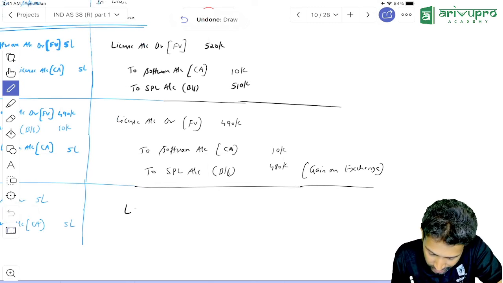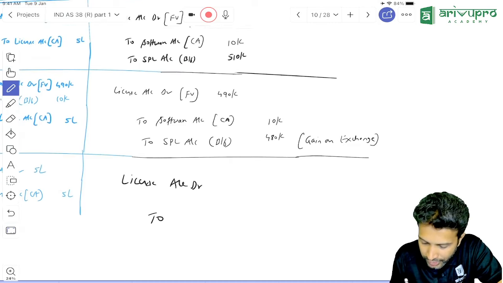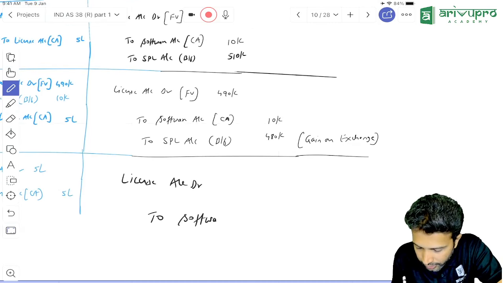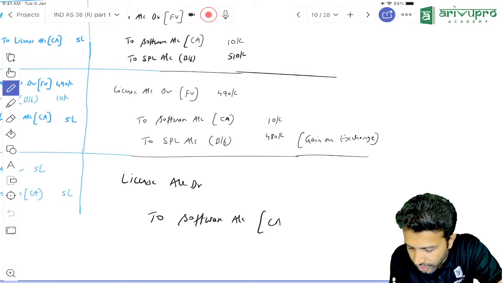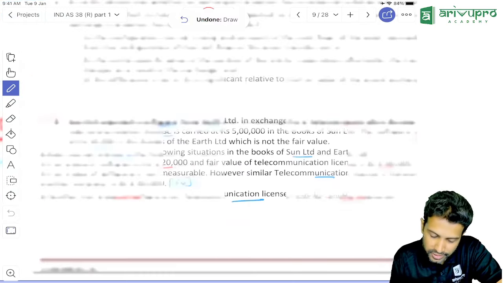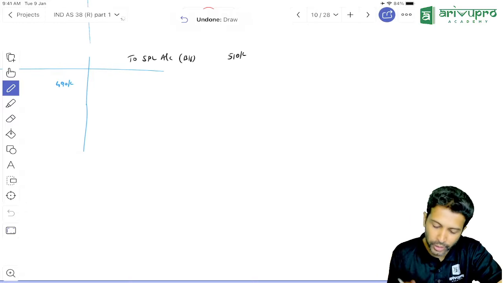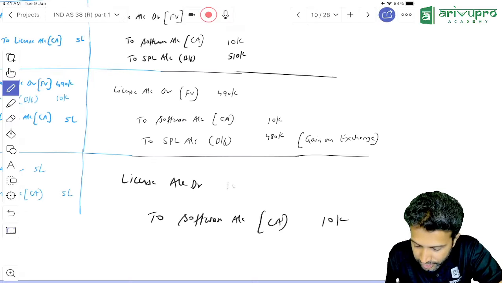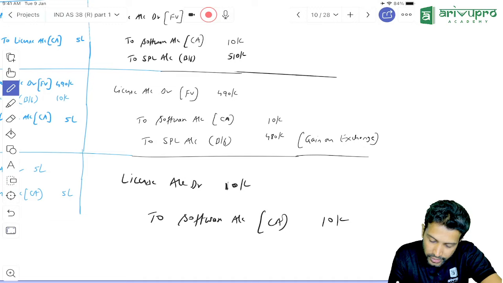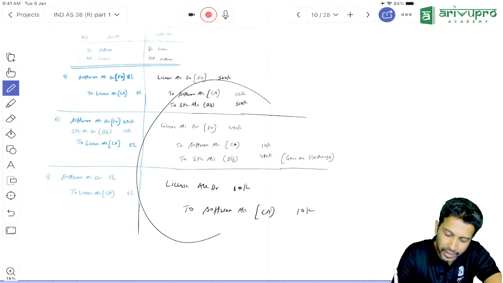All right, third case, the transaction is still the same. License is coming in, so debit it. Software is going out, so credit it. You're cancelling software, so cancellation again will happen at carrying amount. Third case, what did they say? Fair value of both the assets you cannot find out. If you cannot find out fair value, then the only option is to record the license at carrying amount, which is 10,000. So in the third case, will there be any gain or loss? No gain or loss. This is the entry under this scenario.